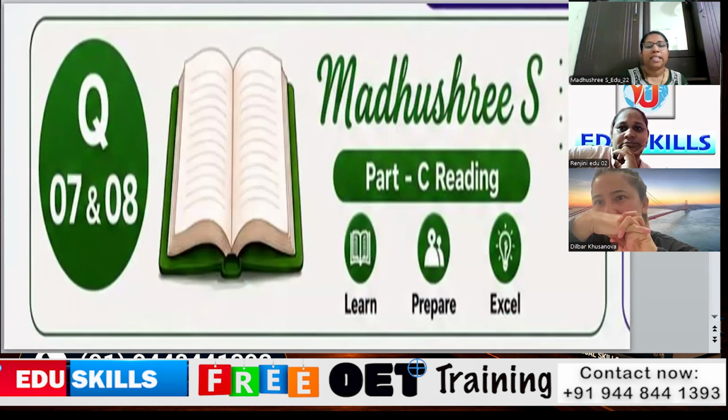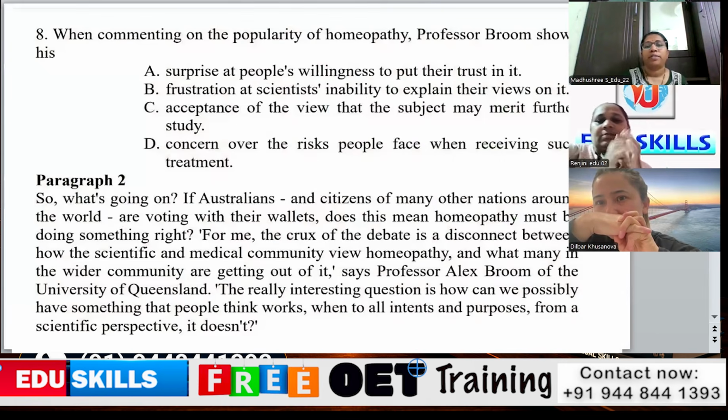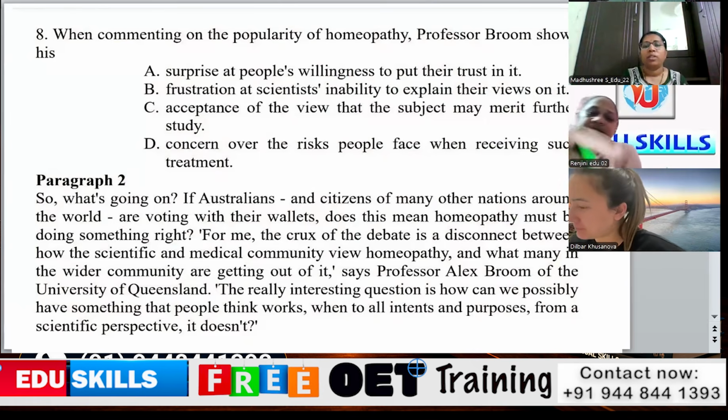So according to the Father strategy, whenever there is a contrast word, the previous text we can ignore. So the answer will be after the contrast. Even if there is an abbreviation, those are the clues which we have to find. So the next question is 8.